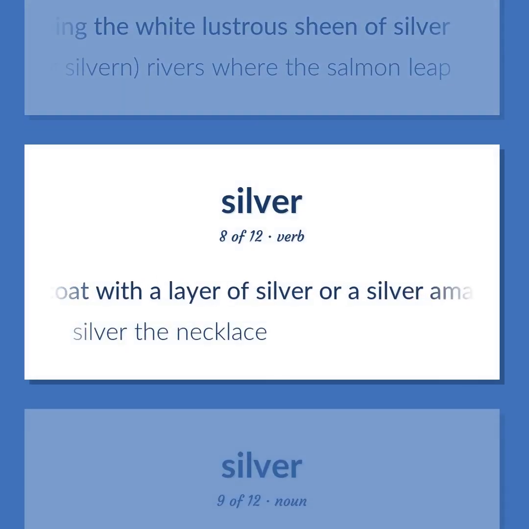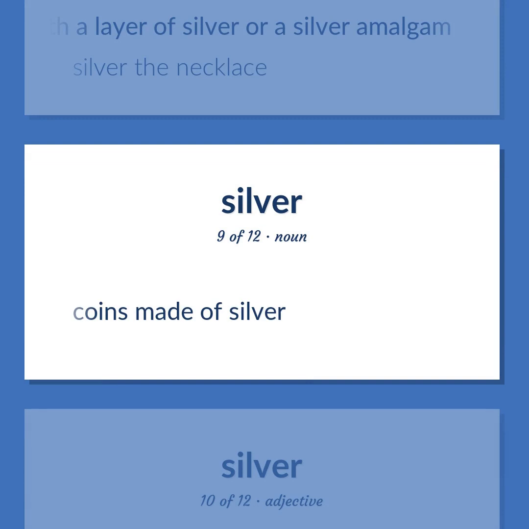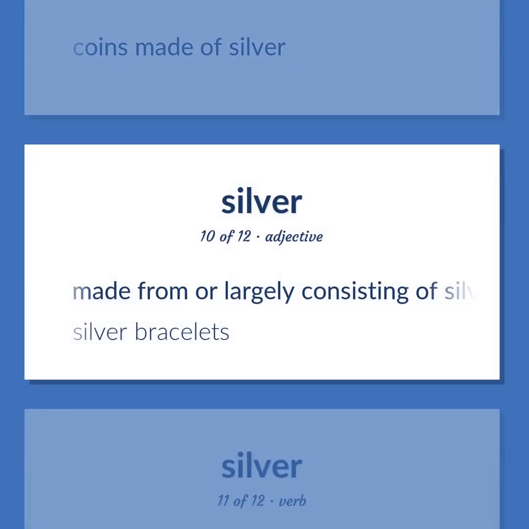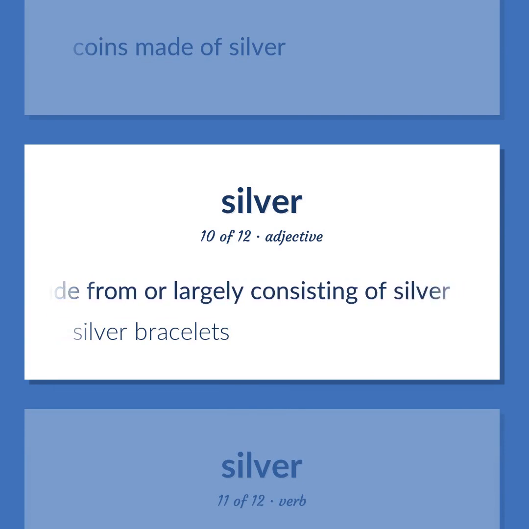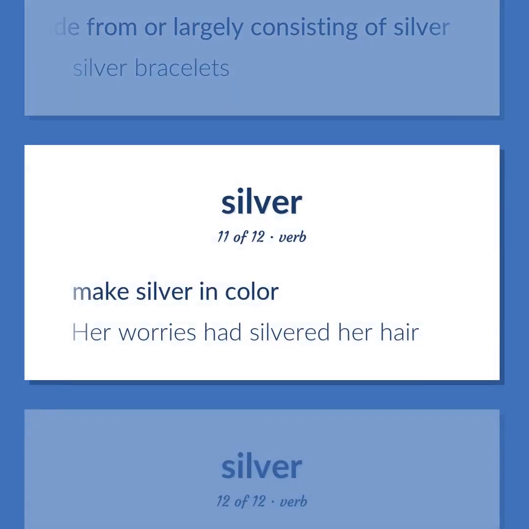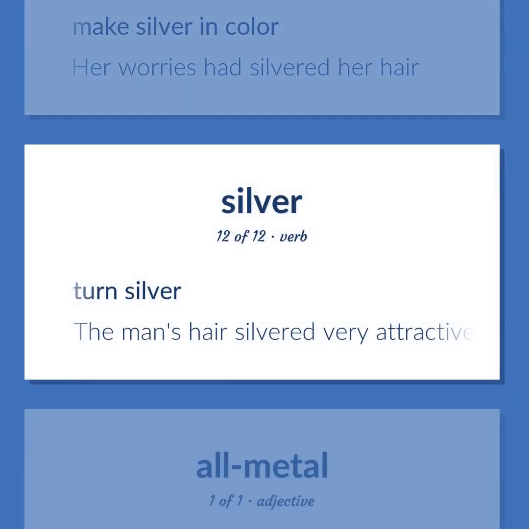Coat with a layer of silver or a silver amalgam. Silver the necklace. Coins made of silver. Made from or largely consisting of silver. Silver bracelets. Make silver in color. Her worries had silvered her hair. Turn silver. The man's hair silvered very attractively.